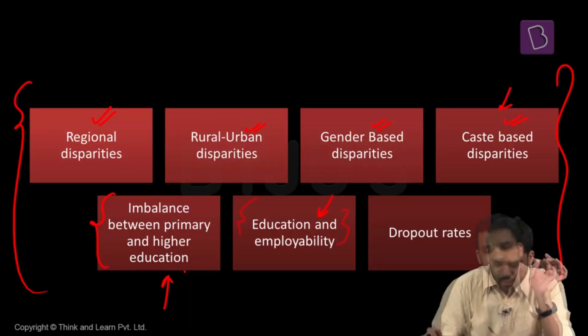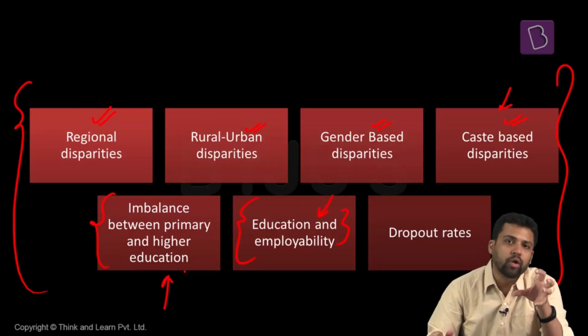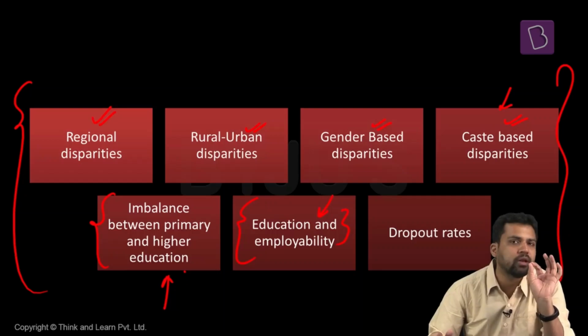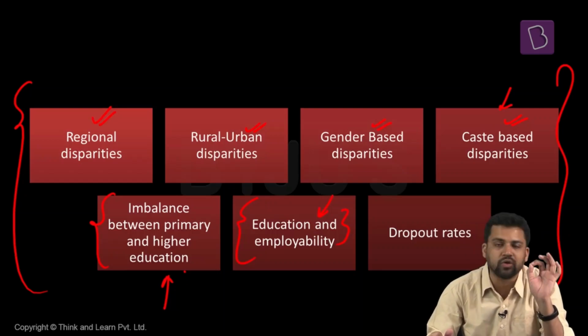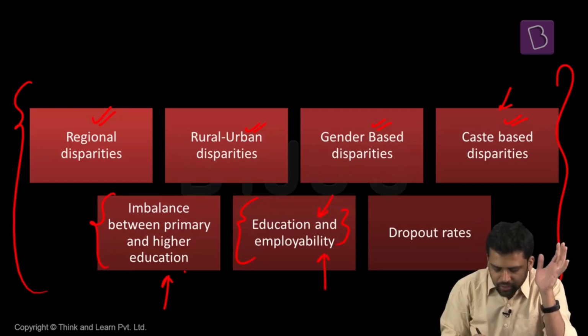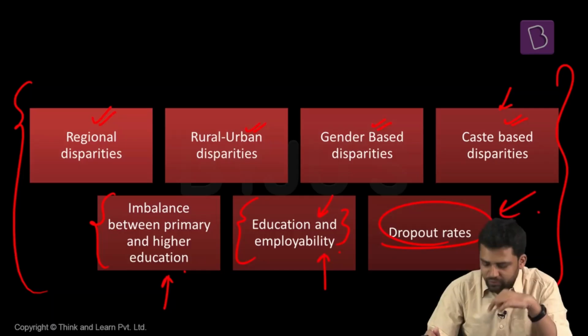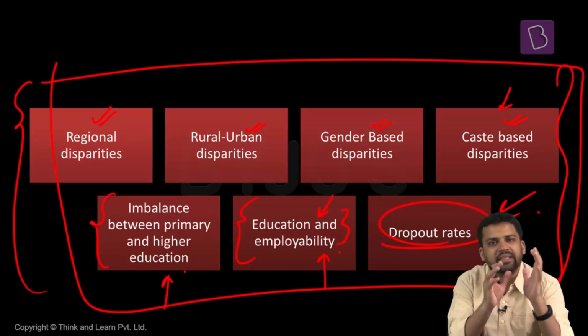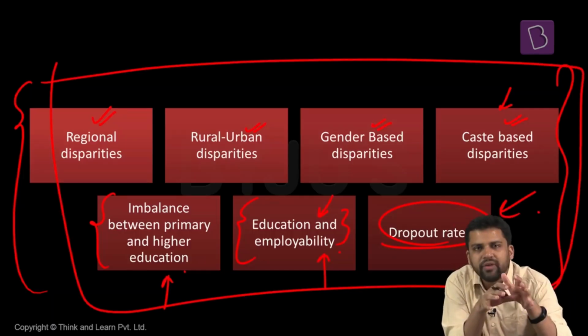Another issue with our education is ensuring employability. Those who are getting educated, are they employable in different industries and the services sector? That is also a question. At different points of time, many industry bodies have raised it: we are not creating employable graduates. We are just giving them some education, but the education is not relevant. Apart from that, in India the dropout rates are very high. These are the lines along which disparity exists in education. One by one, we will look at all of these factors.